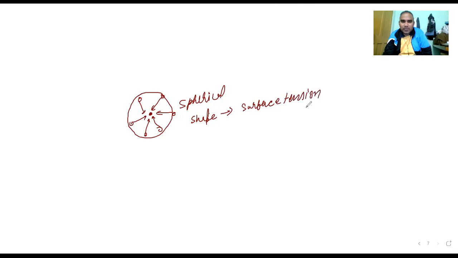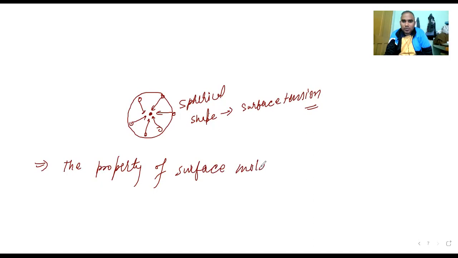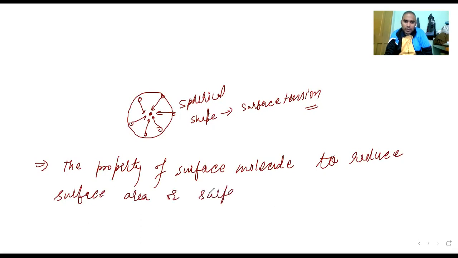And what is this surface tension? I am writing it once more. The property of surface molecules to reduce the surface area, or surface volume, is known as surface tension.